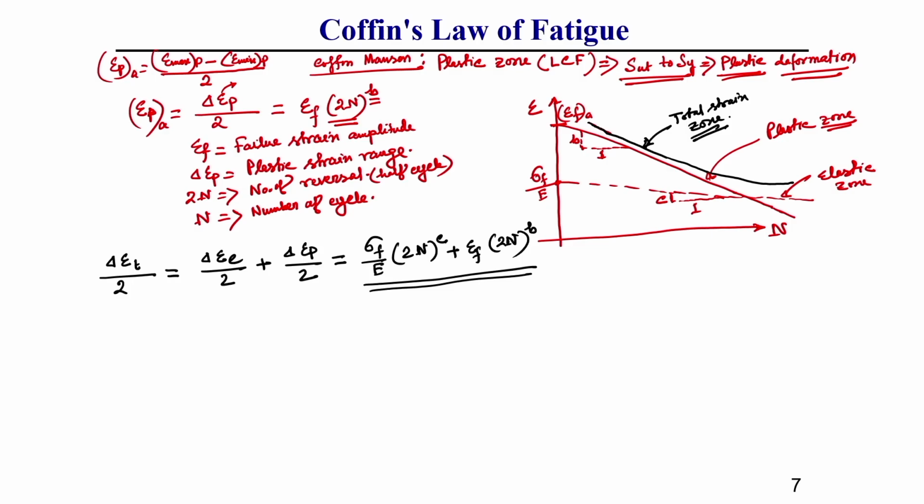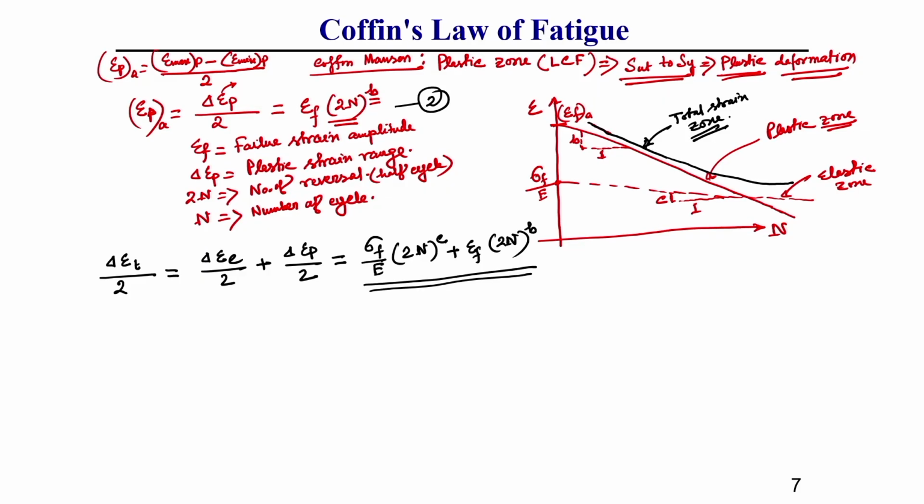So, what is the Coffin equation, which I am representing in equation 2? It generally represents the relationship between the number of cycle reversals versus plastic strain amplitude, with one constant, correct, which I am showing in the equation, and the Basquin equation also I have shown.